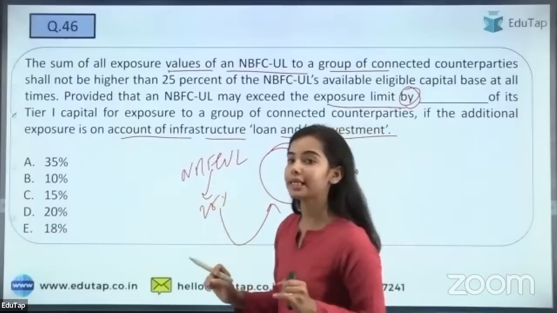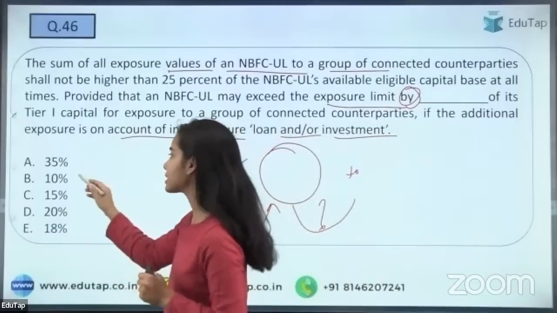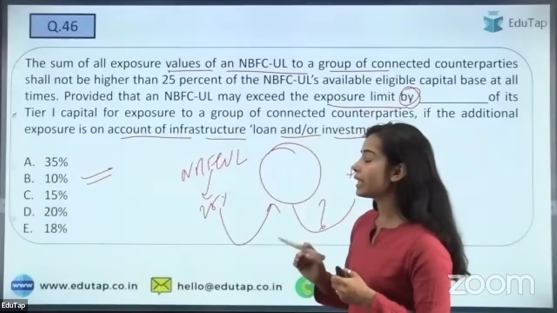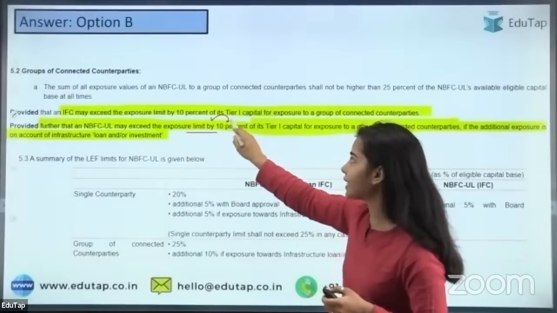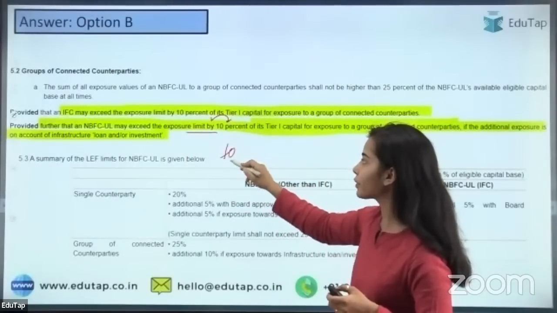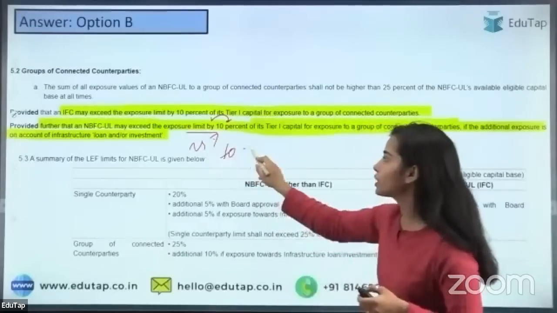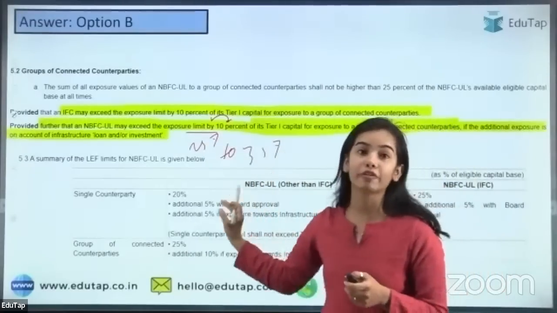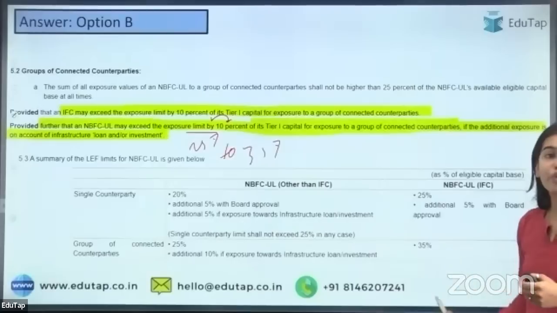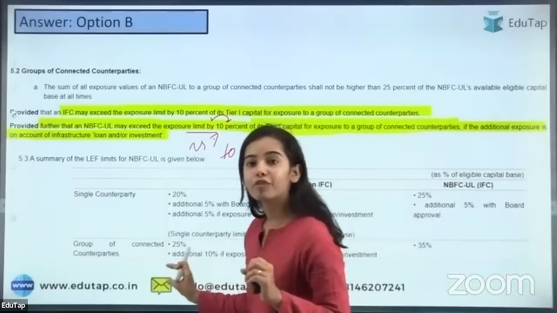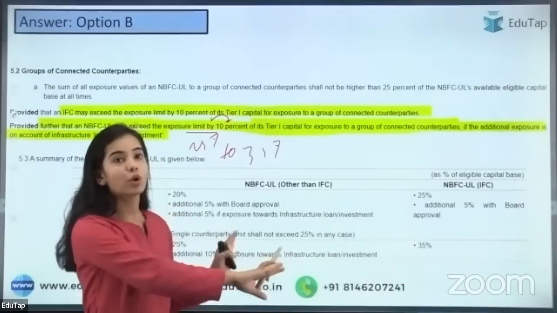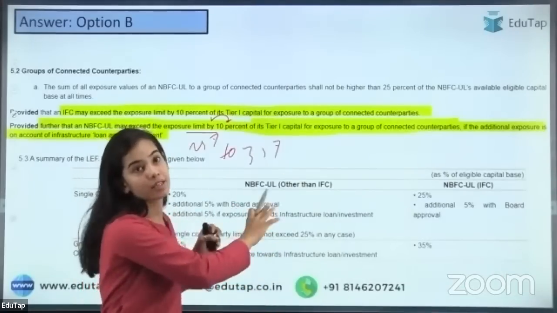So yes, Nimal has said 10%, Naveen has said 10%, that is the right answer. So here the exposure limit will be increased by 10%. That is, the limit will be increased from 25% to 35%. So that also you have to remember. We have discussed this chart before also. I hope you will remember this. I hope you understood this very carefully. Okay, you can read it, and the whole notification is summarized here in this chart.